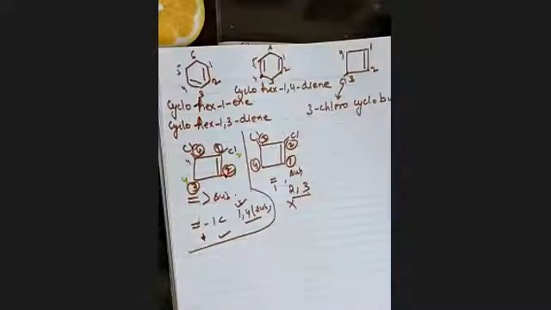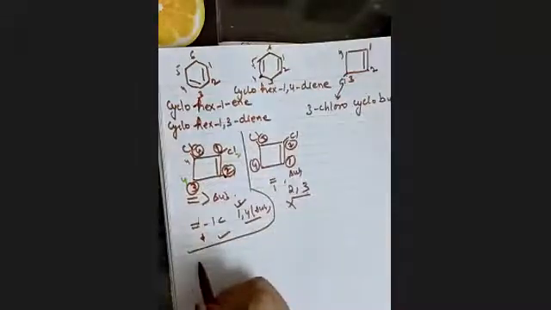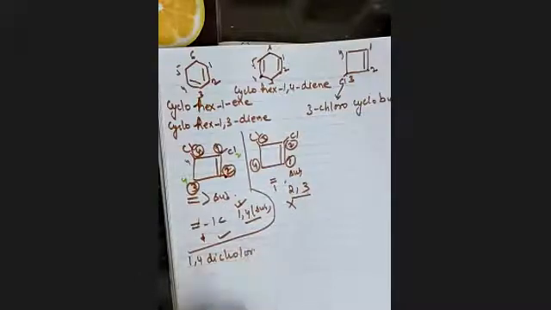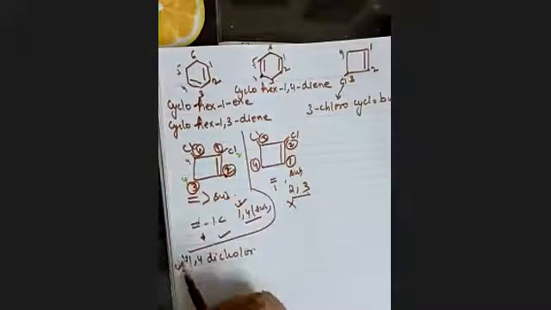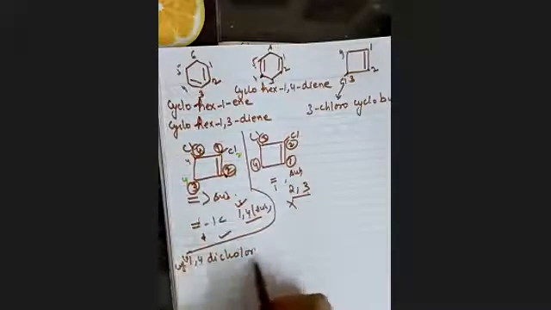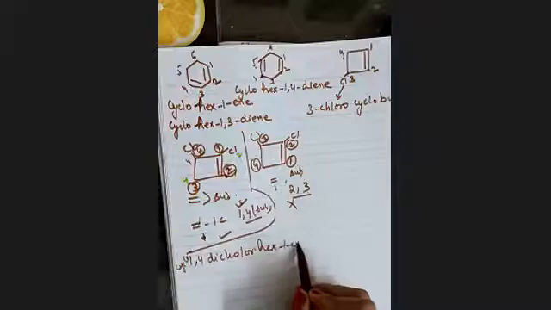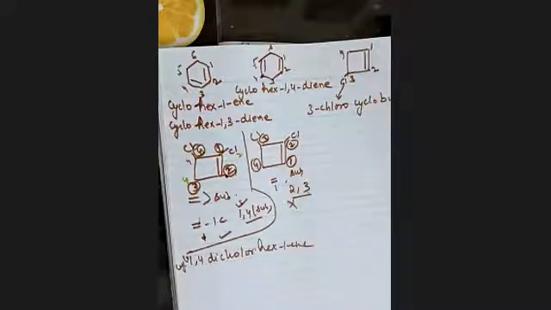Okay, so what will be the name of this compound? This will be, yes, in first, 1,4-dichloro. It will be 1,4-dichloro and hex-1-ene. Cyclo 1,4-dichlorohex-1-ene. This will be your nomenclature. Clear? Let's just take one more example where we have different substituents.